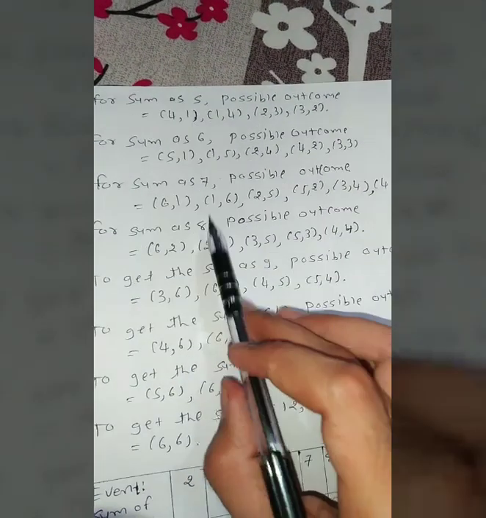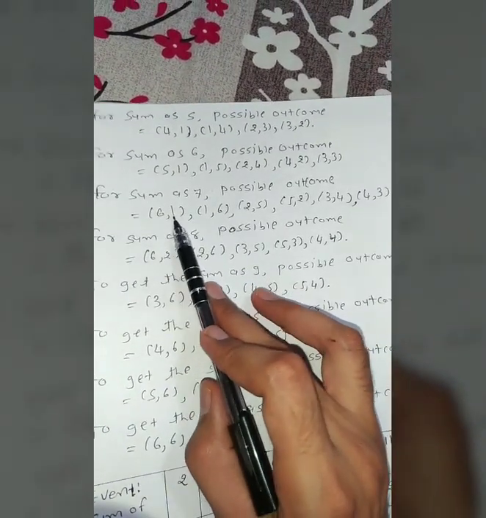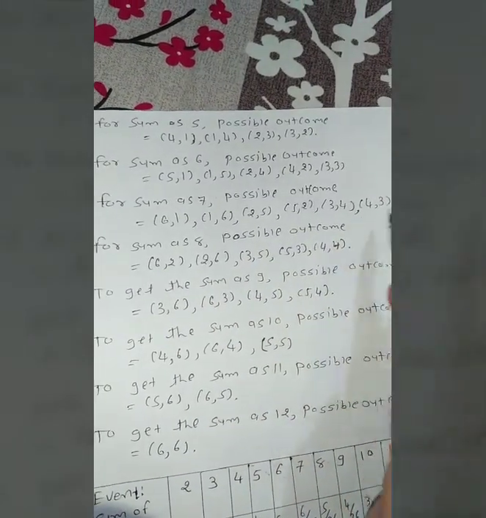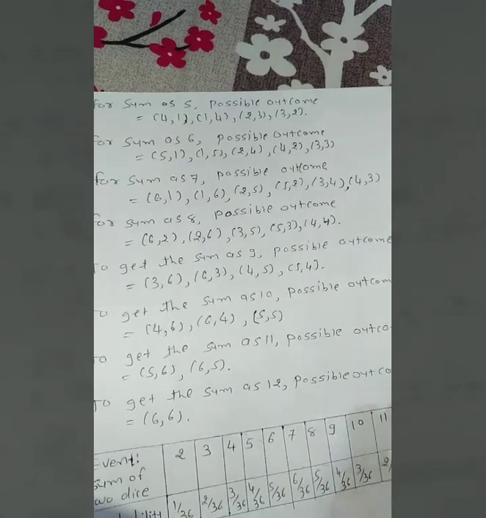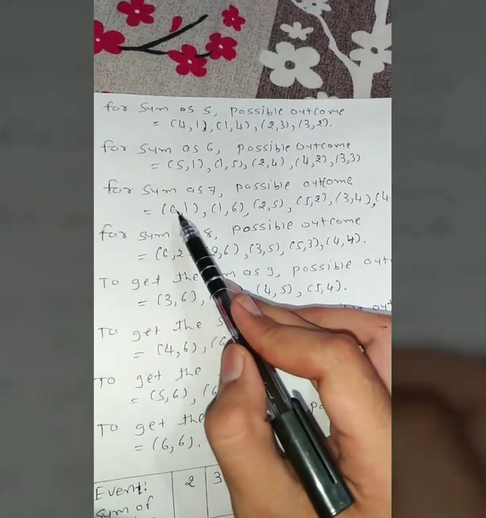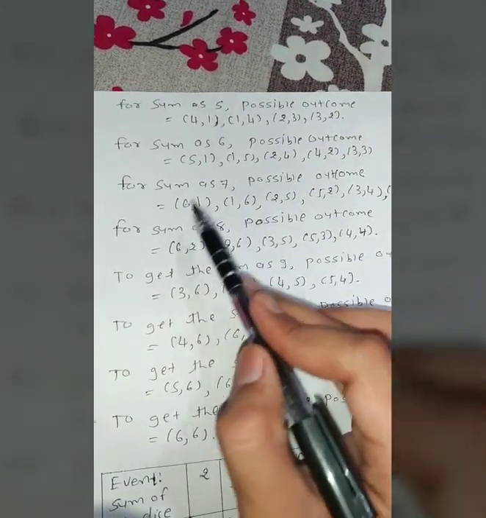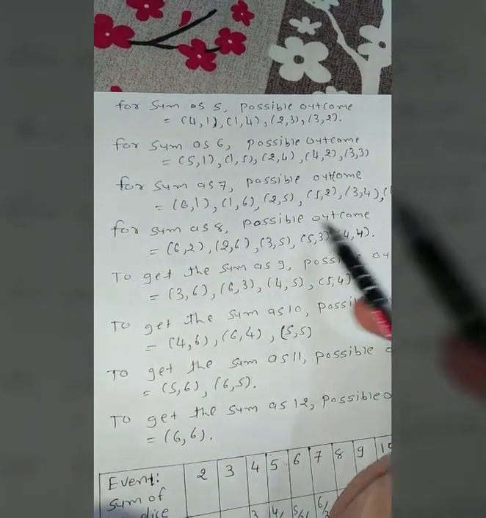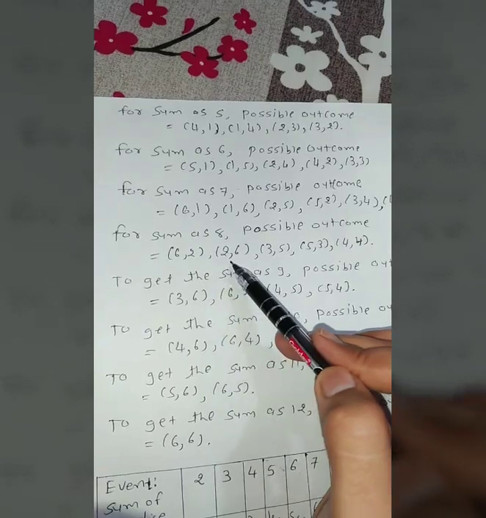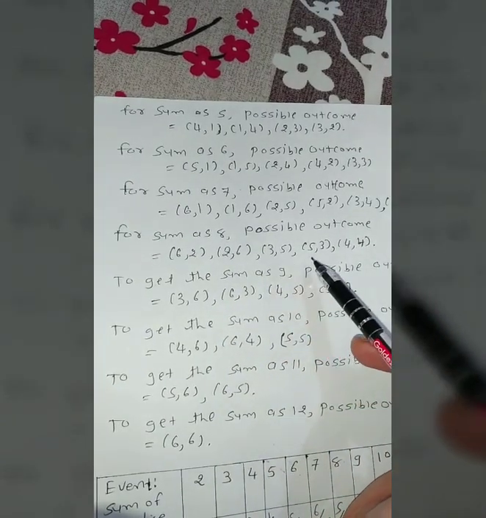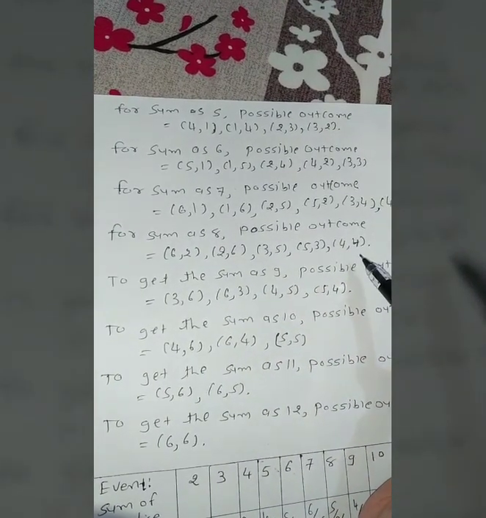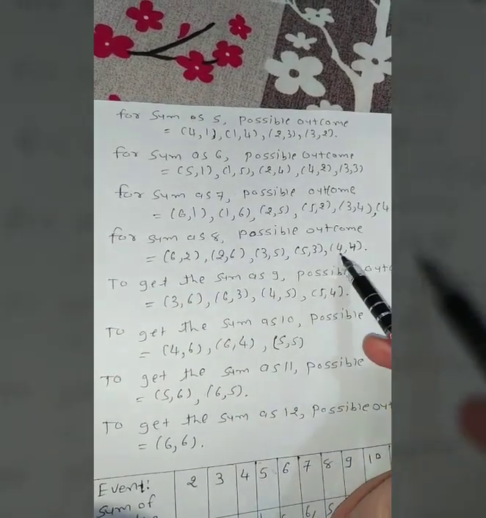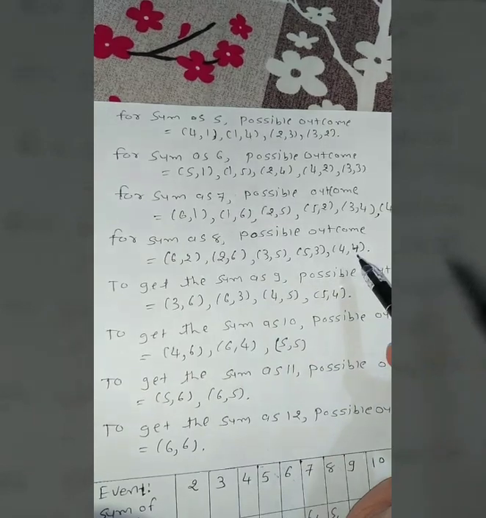In this way, for 7 there are 6 comma 1, 1 comma 6, 2 comma 5, 5 comma 2, 3 comma 4 and 4 comma 3, which are the possible outcomes that have sum 7. For the sum as 8, the possible outcomes are 6 comma 2, 2 comma 6, 3 comma 5, 5 comma 3 and 4 comma 4. This is for 8. There are 1, 2, 3, 4, 5 solutions like this.